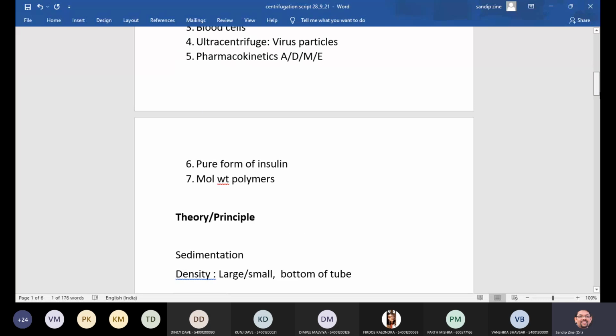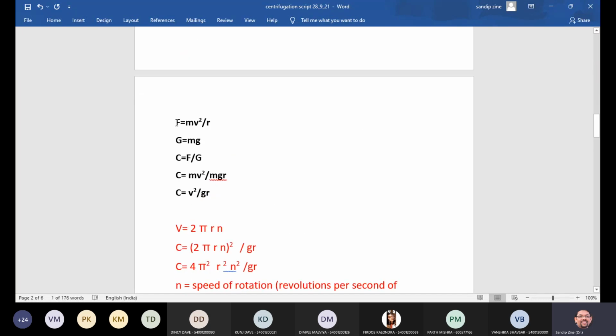Now obviously we have the value of F and value of G. Everybody is getting this particular point? F is mv square divided by r, G is equal to mg, and we know C is equal to F by G. So we will substitute the value of F and G in this equation. So obviously it will come as mv square divided by mgr.